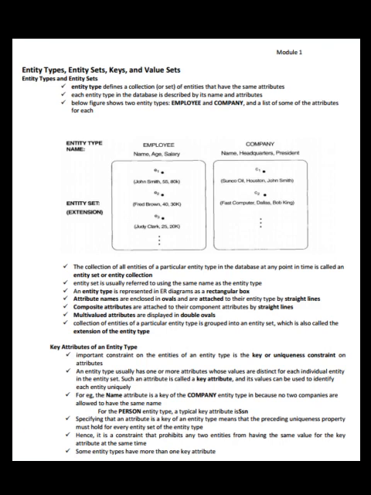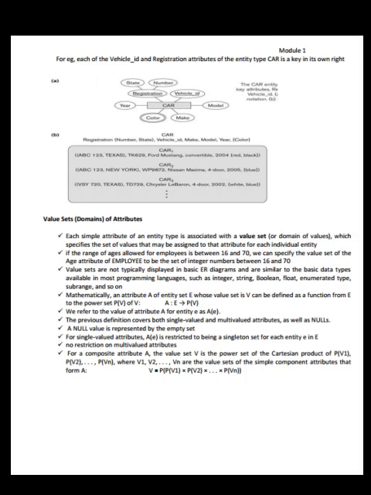Specifying that an attribute is a key of an entity type means that the preceding uniqueness property must hold for each entity set of the entity type. Hence, it is a constraint that prohibits any two entities from having the same value for the key attribute at the same time. Some entity types have more than one key attribute. For example, each of the vehicle ID and registration attributes of the entity type car is a key in its own right. See the figures here.